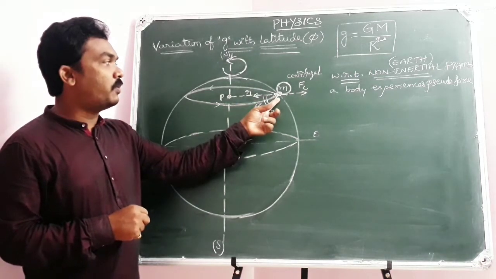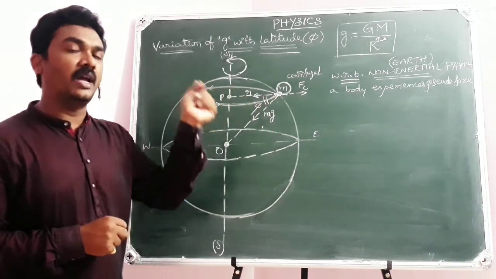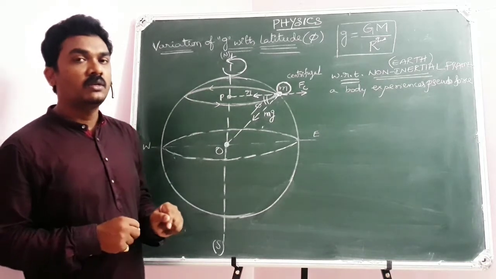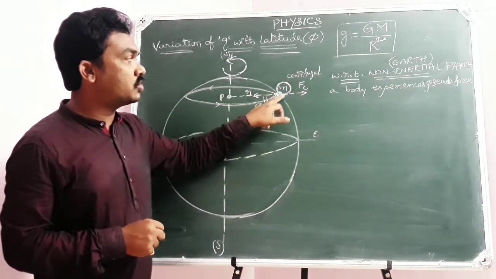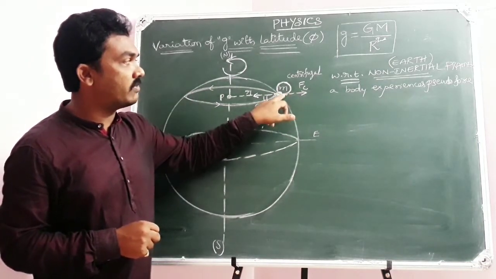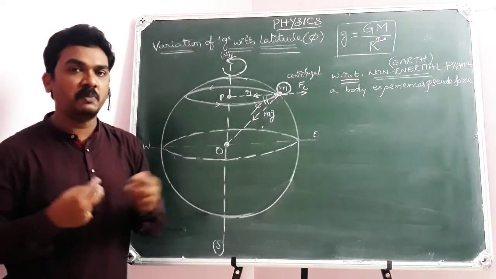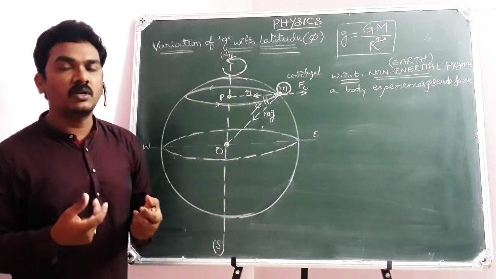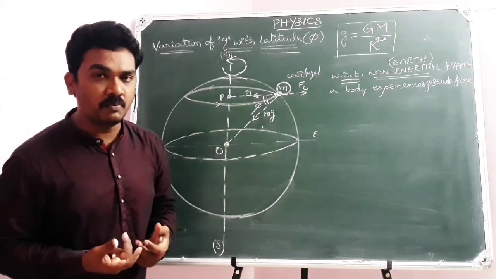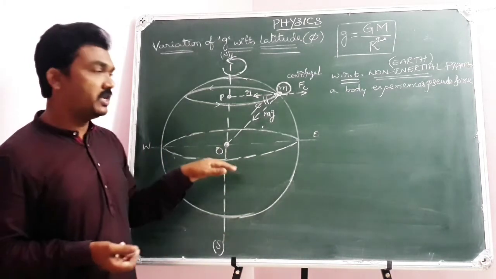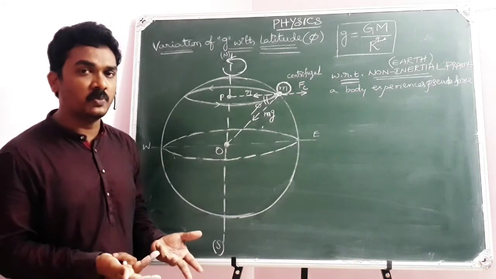As the body is moving along a circular track along with the Earth, it will experience a pseudo force, a centrifugal force away from the center with respect to Earth. I am speaking with respect to Earth because I'm talking about acceleration due to gravity produced in the body due to Earth. That's why with respect to Earth I have to speak.